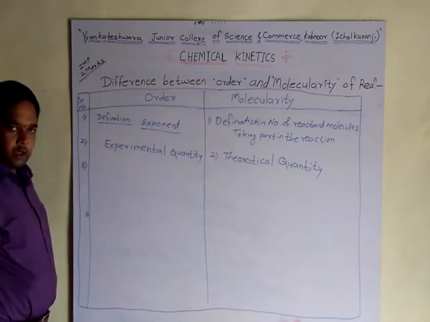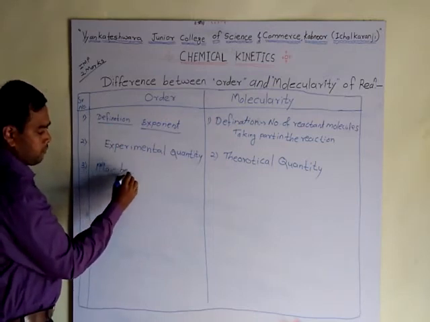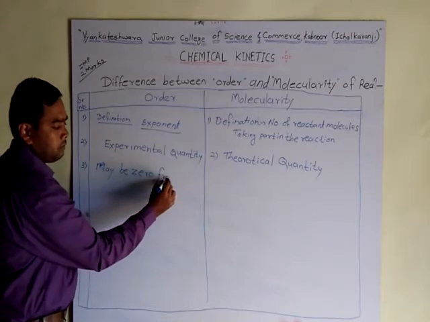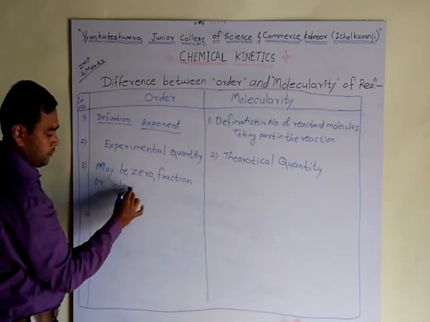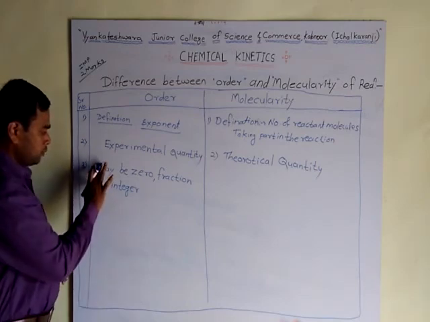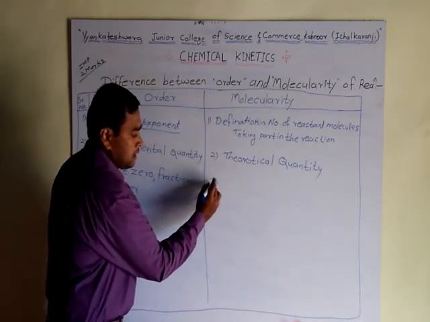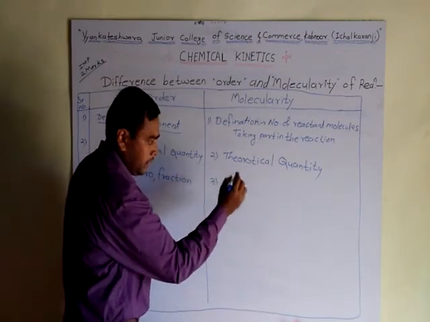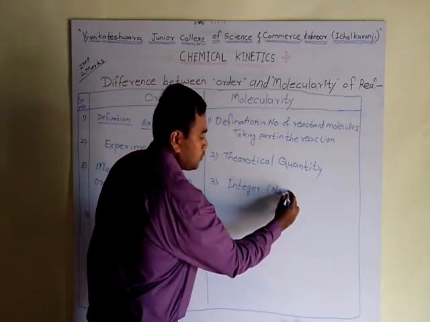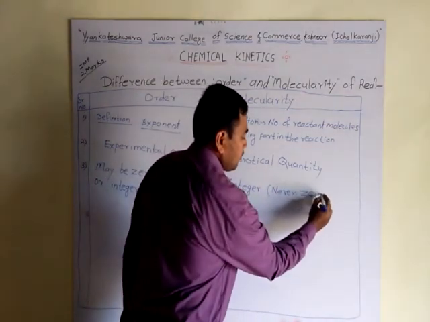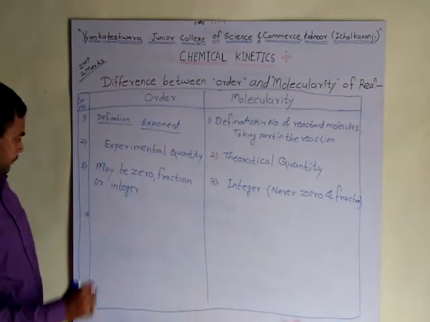Order is experimental, molecularity is theoretical. Third point: order may be 0, fraction or integer, but molecularity is always an integer, never 0 or fraction.